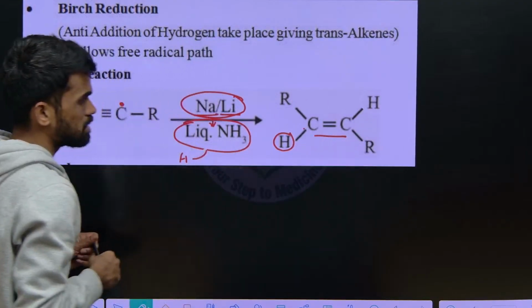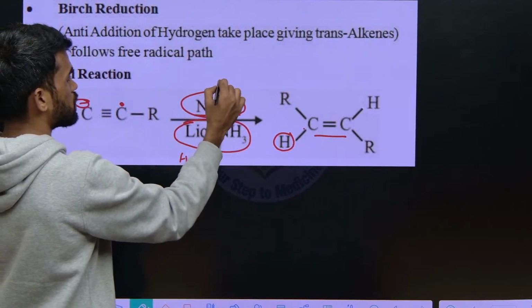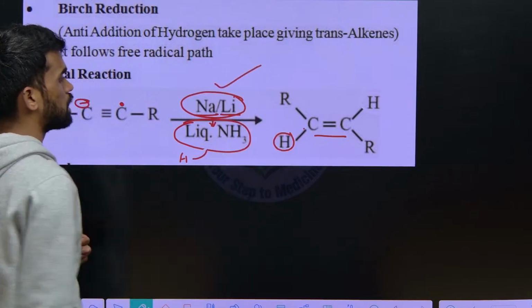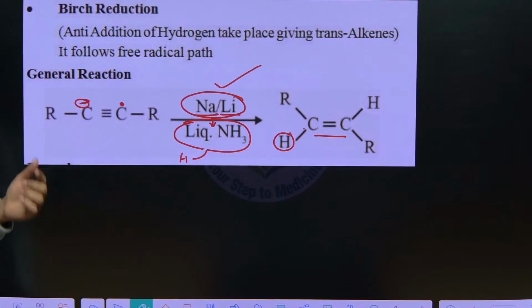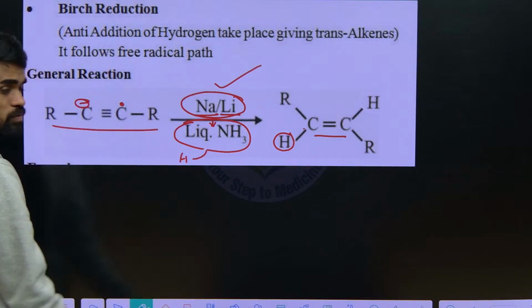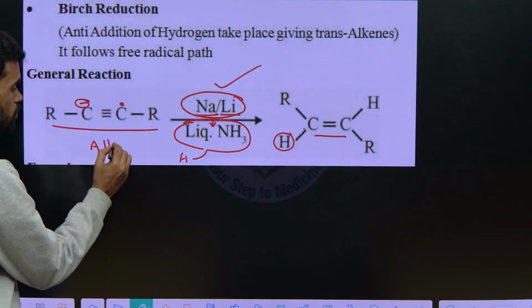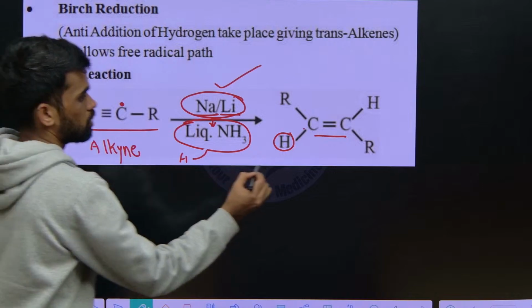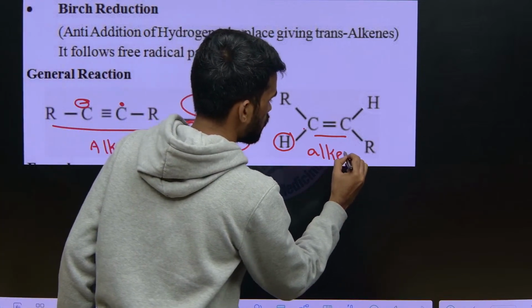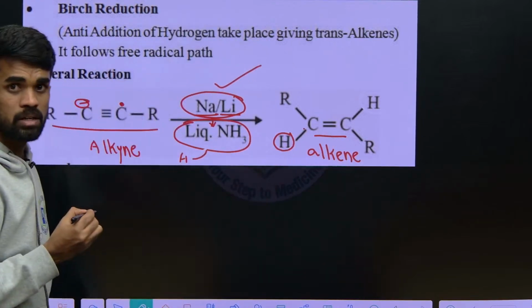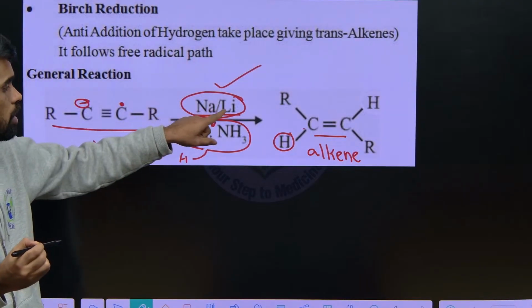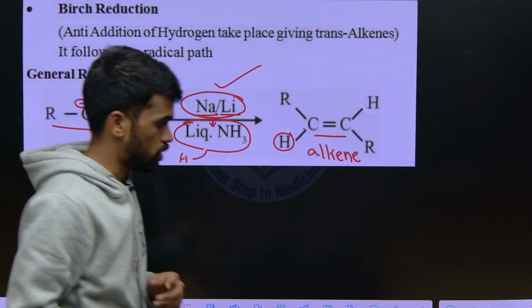Okay, but trans alkenes are formed in the presence of what? Liquid sodium or lithium in the presence of liquid ammonia from an alkyne. From where? From alkyne, alkene is formed, okay, with what? Sodium or lithium in liquid ammonia.